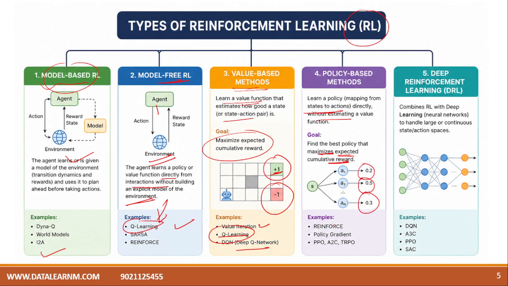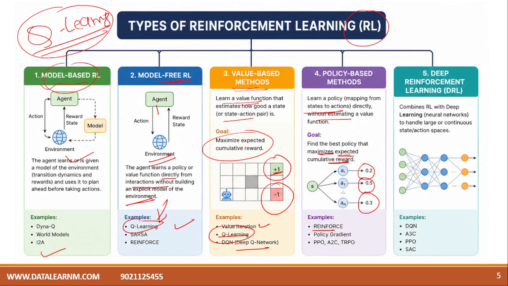The reward should be maximum as per the state and action, and the cumulative reward summation should be maximum. Examples for that are REINFORCE, policy gradient, PPO, A2C, TRPO, different algorithms are there. We are not going to focus on all these things. We are just going to use Q learning. Okay, for robot movement, we will see the implementation.